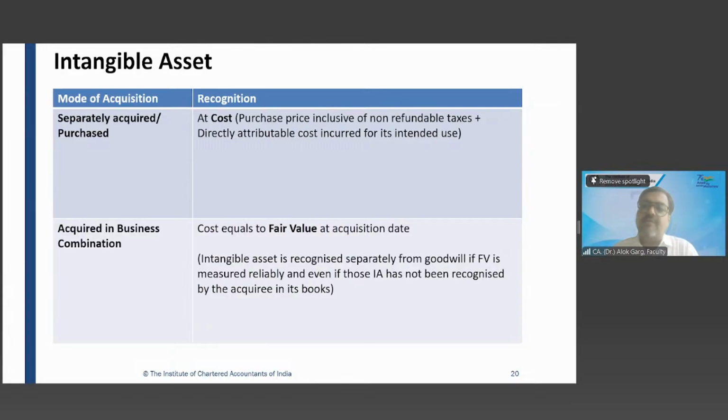So for example, the value of Maruti in terms of its assets is, let's say, 1 lakh crore. So when they acquire Maruti, will they only pay 1 lakh crore or more than 1 lakh crore? More than 1 lakh crore. Why? Because Maruti has the largest distribution network in India. You will find Maruti showrooms everywhere. You will find Maruti mechanics everywhere. Even in the villages, you will find somebody who can repair a Maruti car.